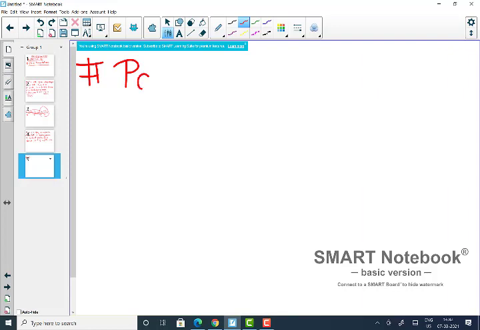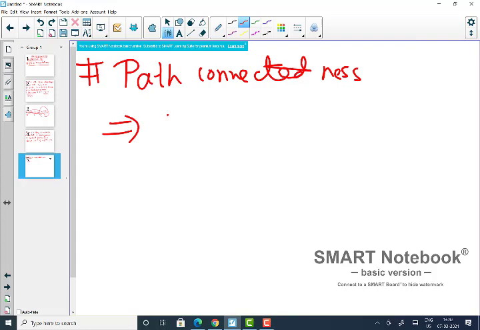That means path connectedness implies connectedness.